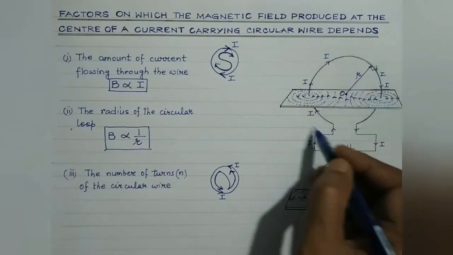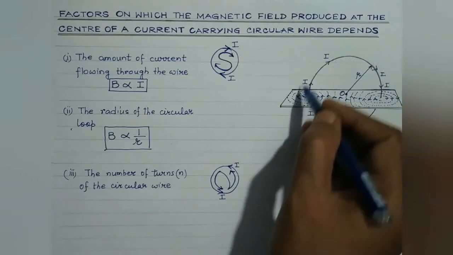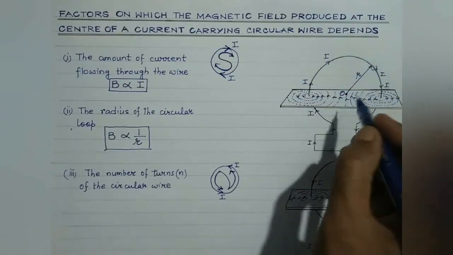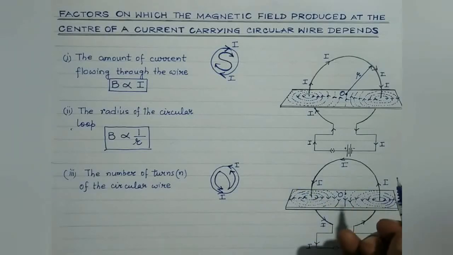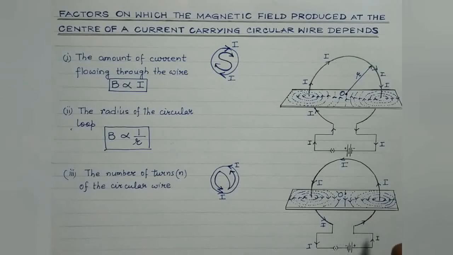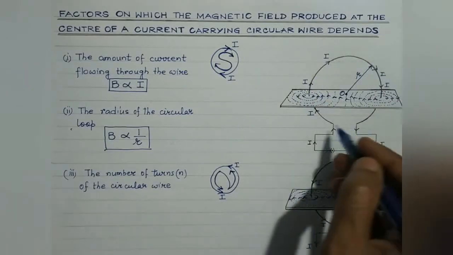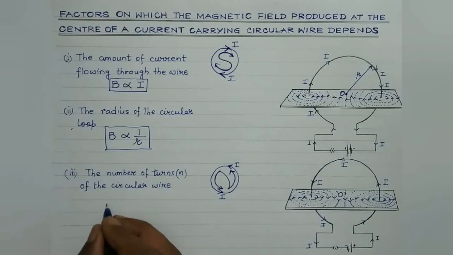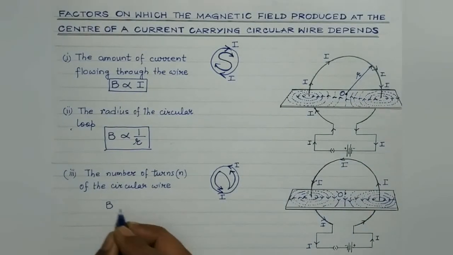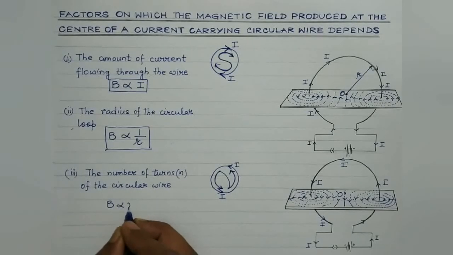Because in all the turns, the current will flow in the same direction. So the magnetic field at the center will get added up. So as a result, the magnetic field at the center of the current carrying loop is directly proportional to the number of turns of the wire. That is, greater the number of identical turns, greater is the strength of the magnetic field at the center. So magnetic field is found to be directly proportional to the number of turns.